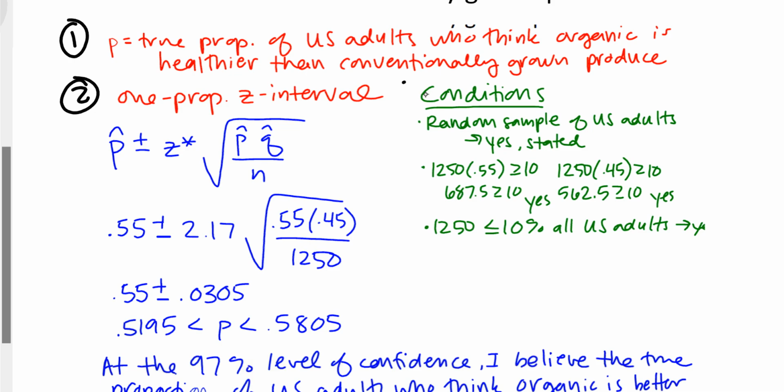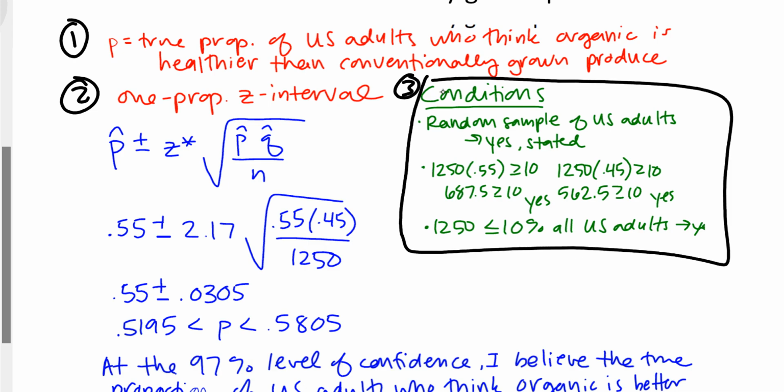And check the conditions. Big one here. Is it a random sample of all U.S. adults? It was stated yes. Does it meet the conditions for showing a normal curve, the large sample condition, n times p hat and n times q hat greater than or equal to 10? Sure does. And is 1,250 less than 10% of all U.S. adults? Absolutely. Meets the conditions. Let's move on. Our formula,